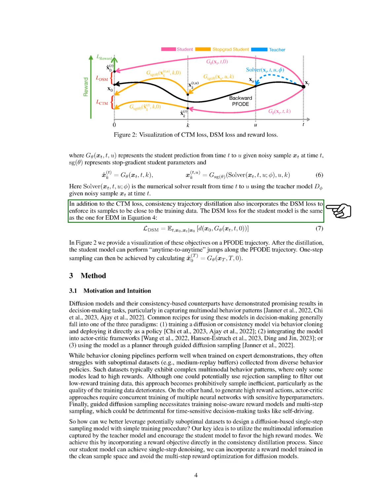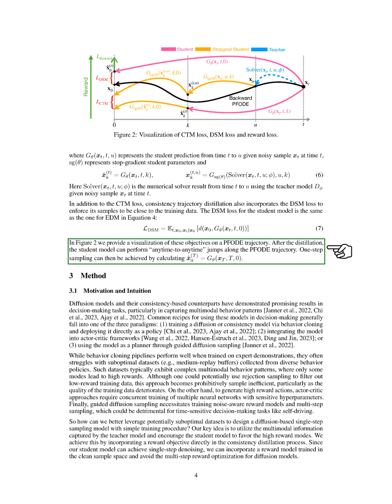In addition to the CTM loss, we incorporate a denoising score matching loss to keep the student model's outputs close to the training data. After this distillation, the student model can perform quick jumps along the PFODE trajectory, allowing for one-step sampling. Finally, we highlight the motivation behind our work.